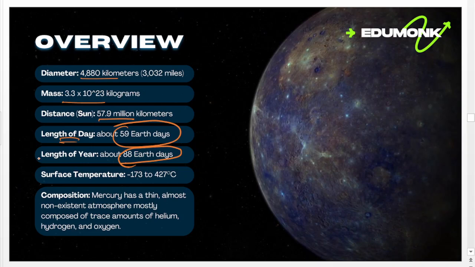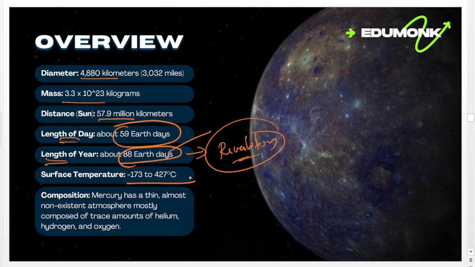Length of a year means the time a planet takes to complete a revolution around the Sun. That's known as length of the year. Mercury takes 88 days for one revolution. Then surface temperature is minus 173 degrees to 427 degrees Celsius. Then composition, Mercury has a thin, almost non-existent atmosphere, mostly composed of trace amounts of helium, hydrogen, and oxygen.